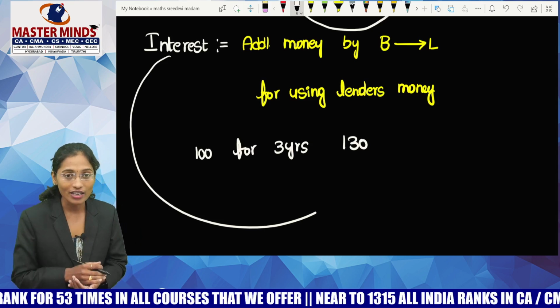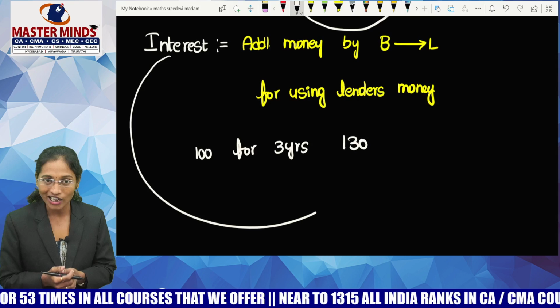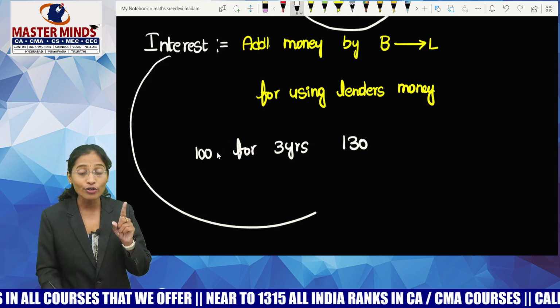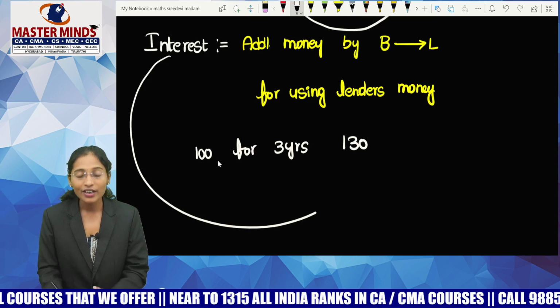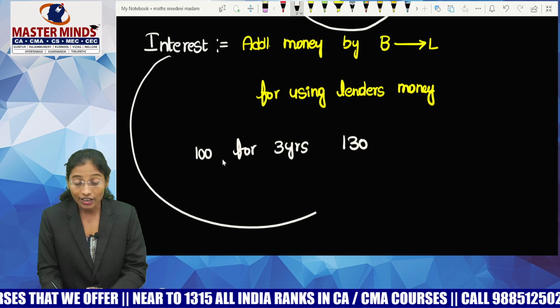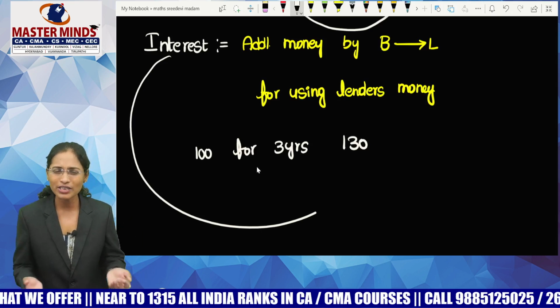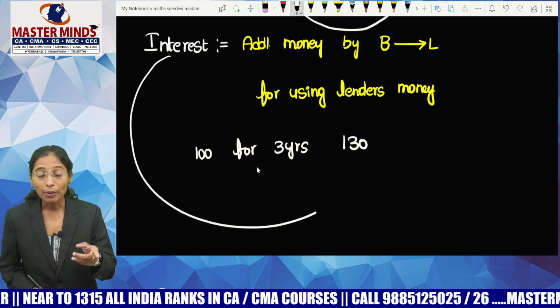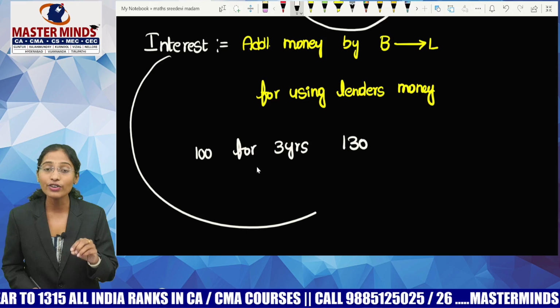And we are giving it to someone else. So he must pay a charge, no? The charge that you are paid for using this 100 rupees is called interest. This interest calculation can be done in two ways. One is simple interest and the other one is compound interest. Later we can talk about that. But first of all, try to understand the meaning of interest.